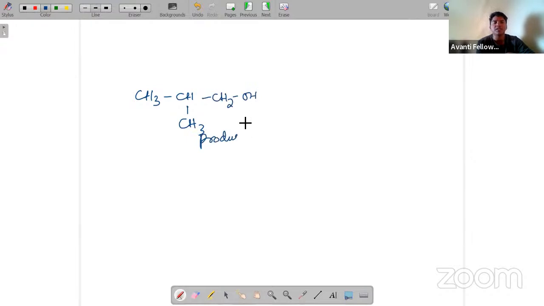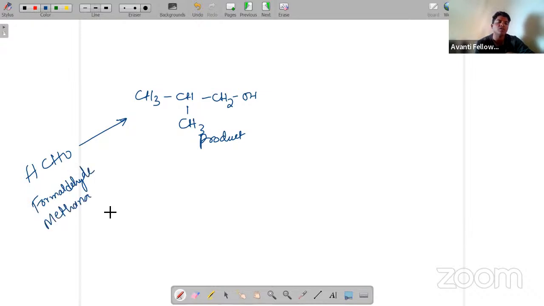This has been treated with methanol. Methanol is simply nothing but formaldehyde. Formaldehyde is the common name, whereas the IUPAC name is simply methanol. So here, what Grignard reagent am I using so that my product should be this one? To determine the reagent you are using, we need to find what the Grignard reagent is.